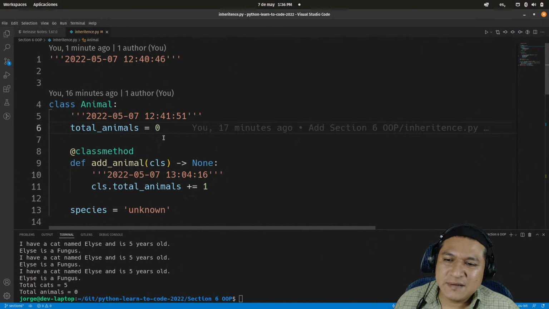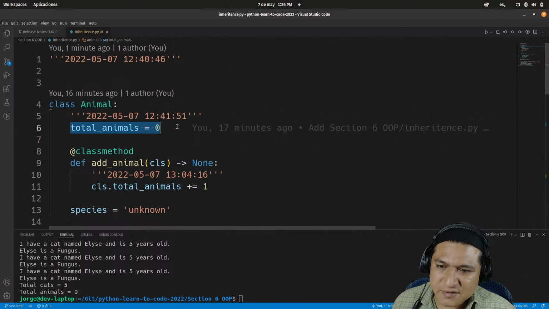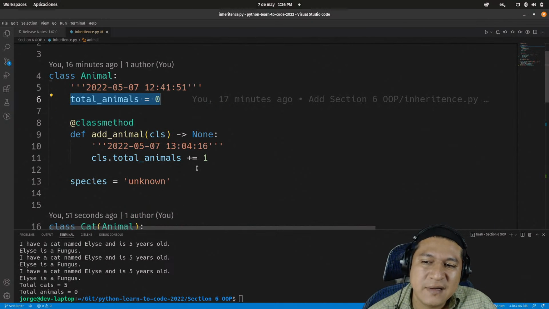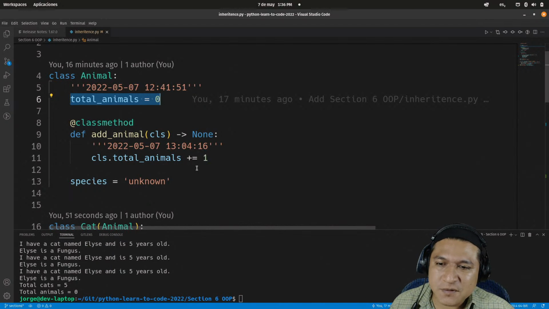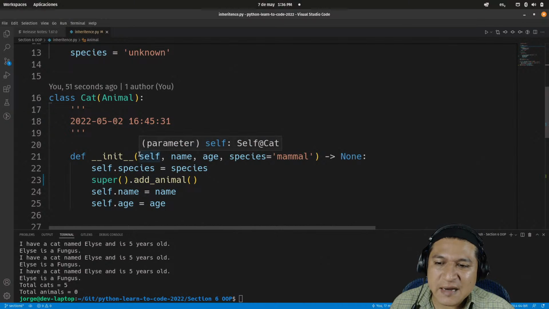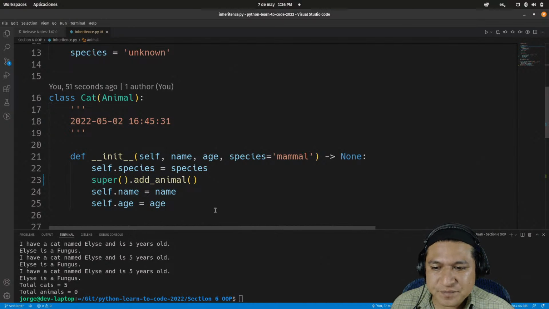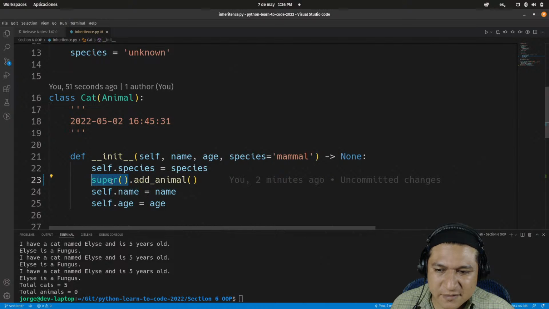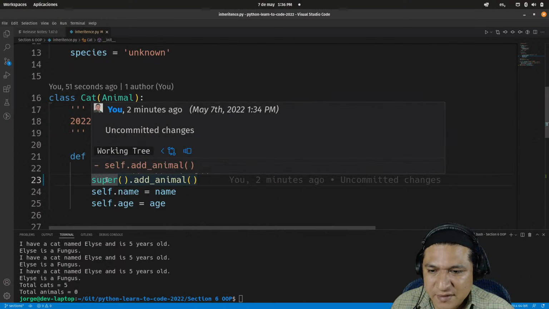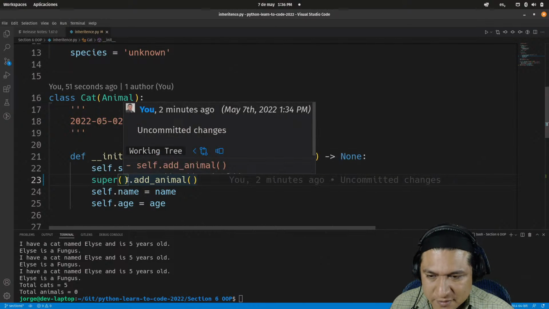I wonder what. So okay, this is an attribute for the animal class, and I should be able to. So I guess the cat class is getting a natural copy. Yeah, I'm running the super. This super. There we go. Let's see if I can see a description here. Super.